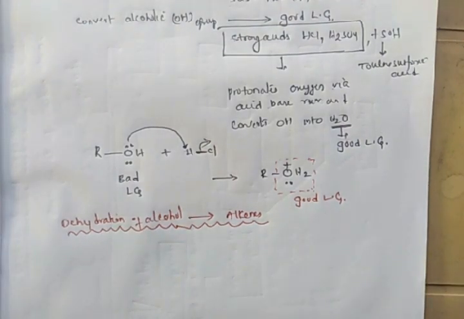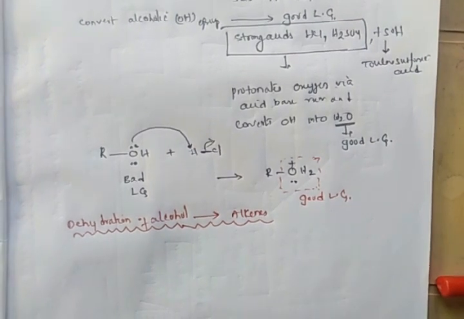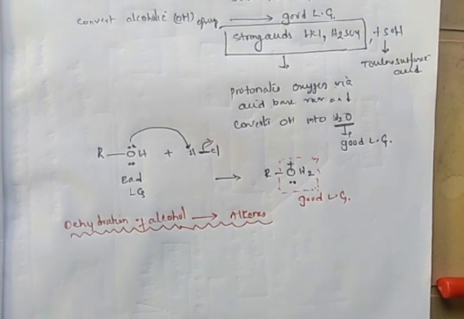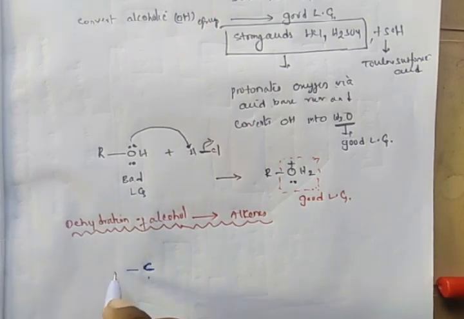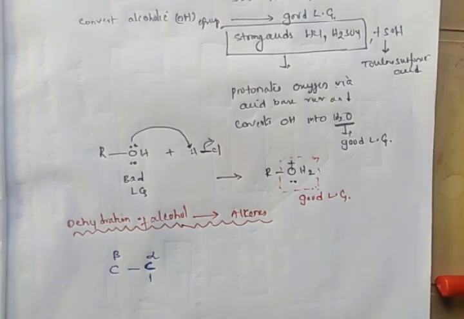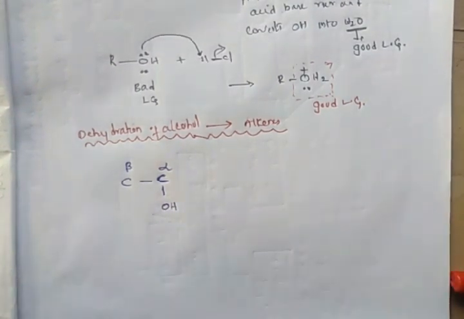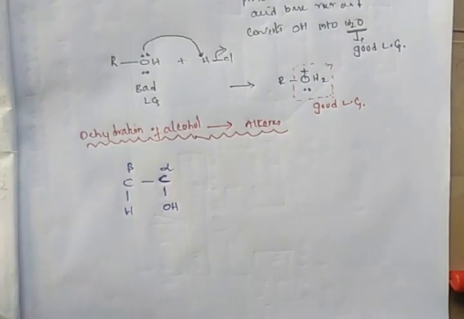So how does it happen? When you treat these alcohols with strong acids like HCl, H2SO4 or toluene sulfonic acids, this is the alpha carbon and that is the beta carbon. The alpha carbon has the OH group, and the beta carbon has hydrogen.